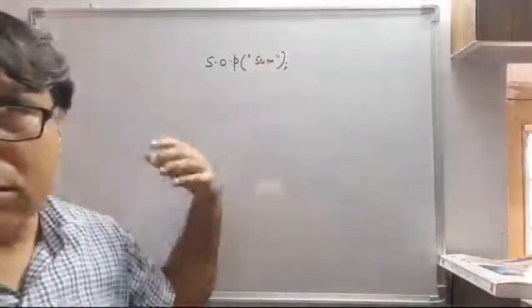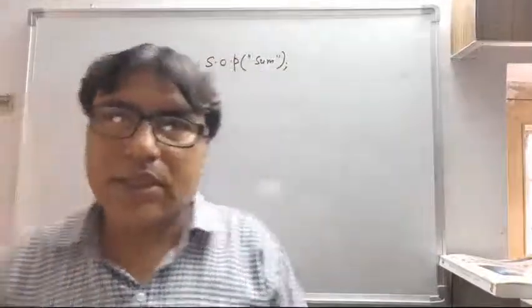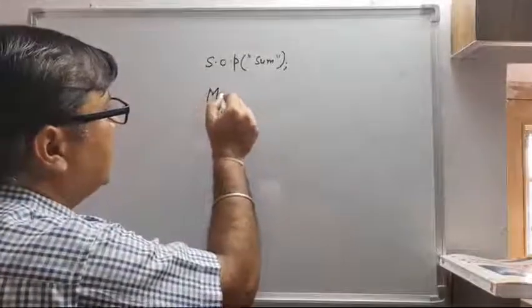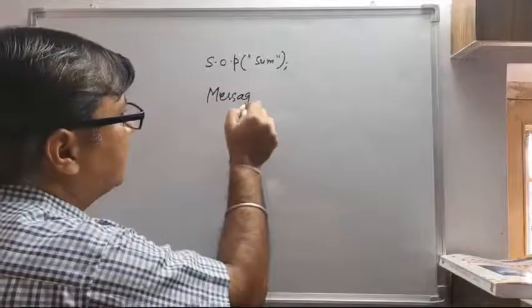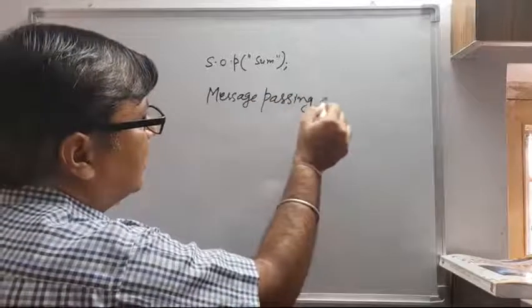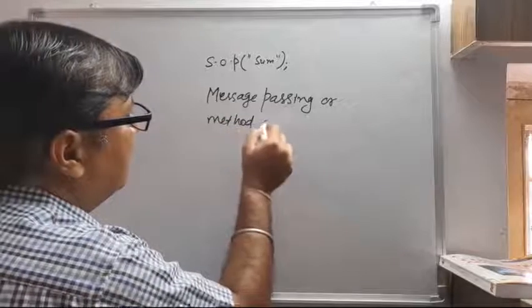Now how do these functions or methods communicate with each other? They communicate with each other by a technique that is known as message passing, or we can say method call.